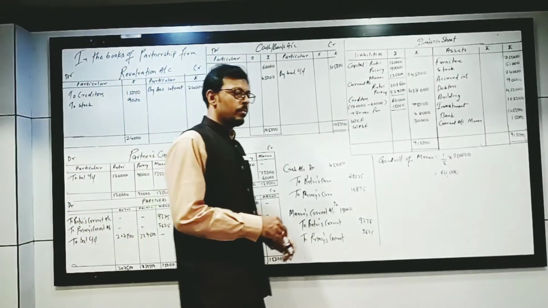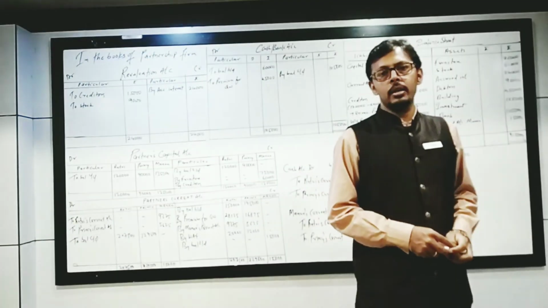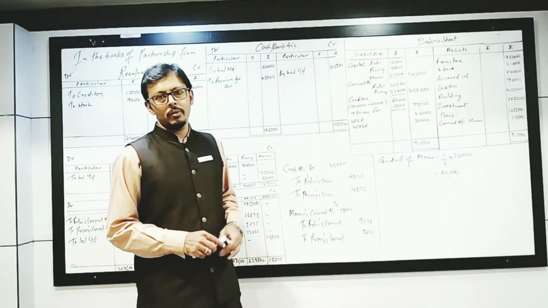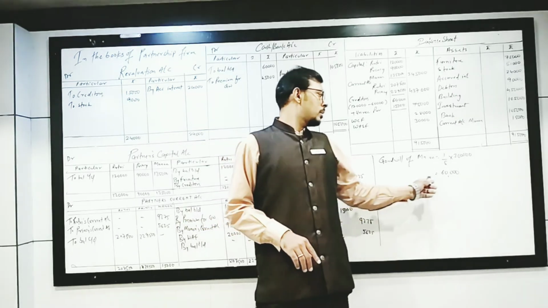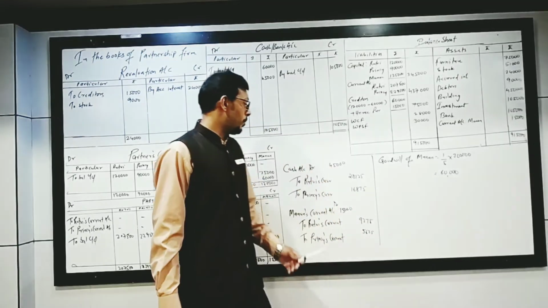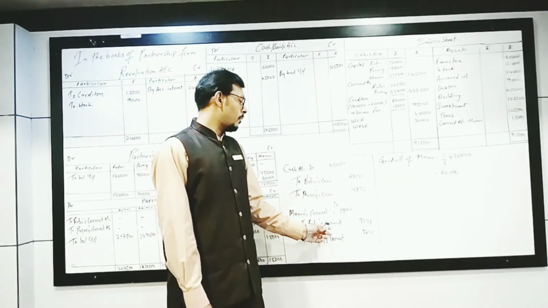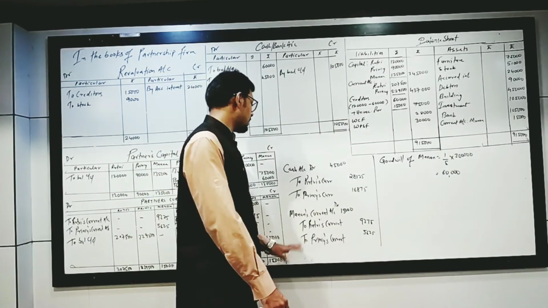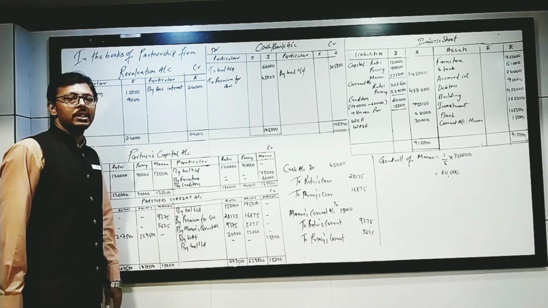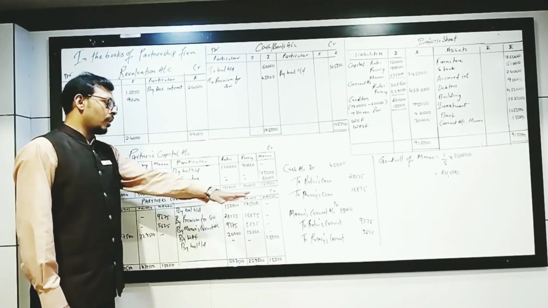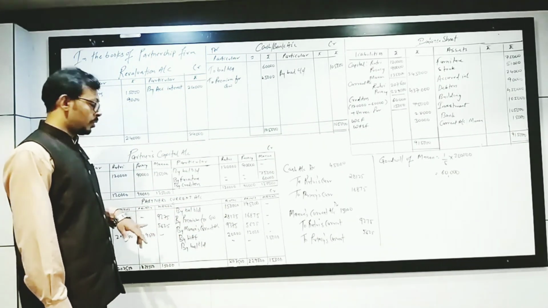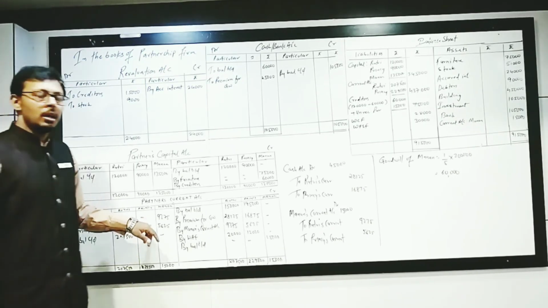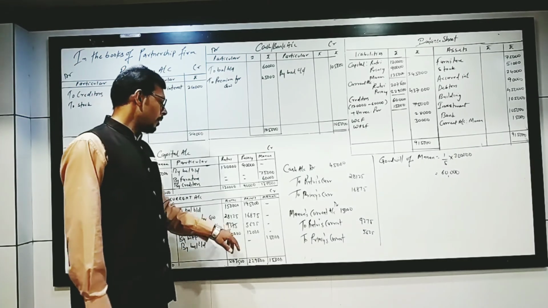The total value of goodwill was 3 lakh, and from the 3 lakh, the 1/5 share should bring rupees 60,000, but here we got only rupees 45,000. So the remaining 15,000, for that the capital account will be debited. But as we have the partners' capital accounts based on the fixed capital method, the entry will be given on the partners' current account. So the partners' current account debit side, and credit side,